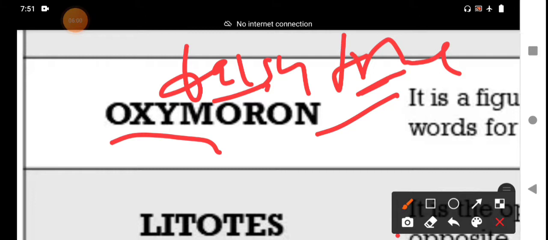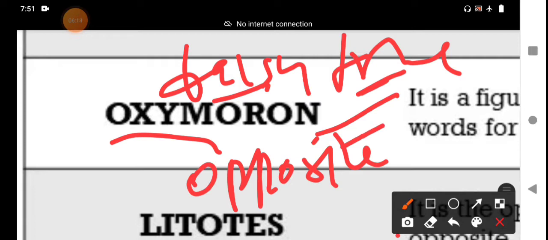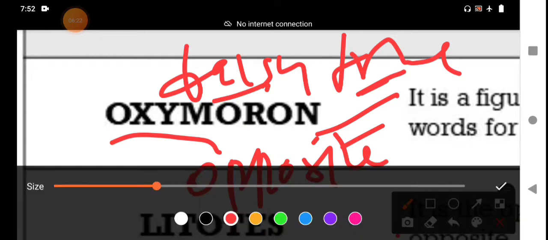The defining characteristic of an oxymoron is combining words or phrases that have opposite meanings. Because of this, an oxymoron is often referred to as a contradiction in terms.